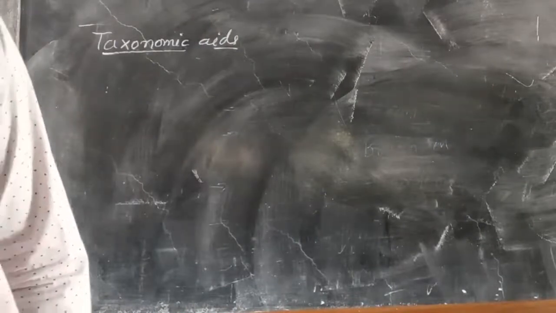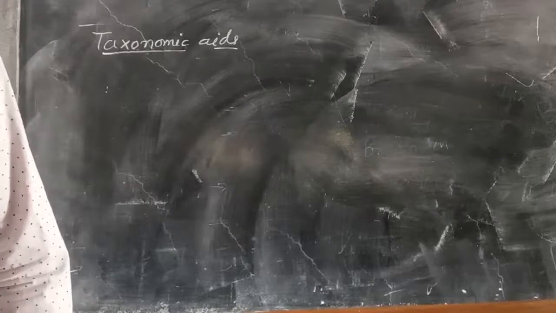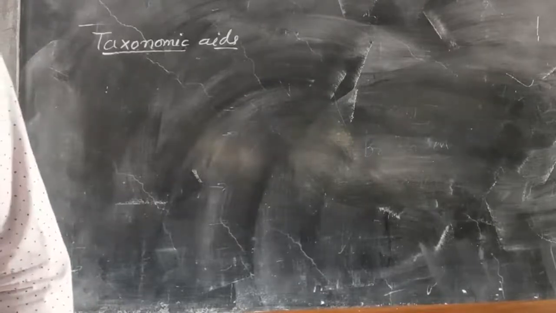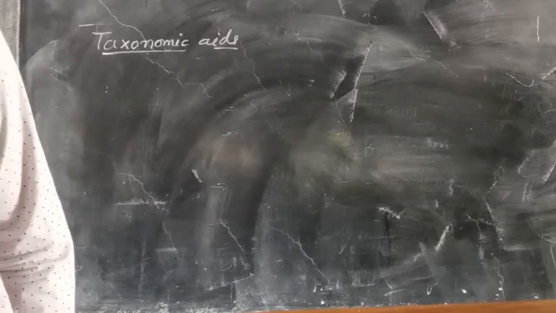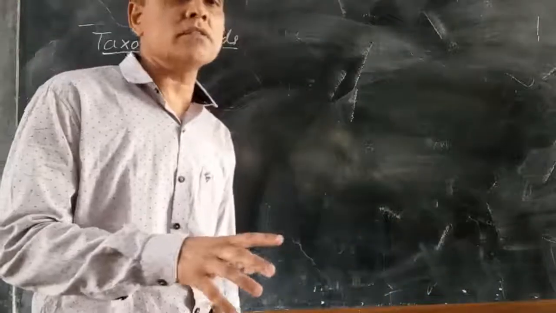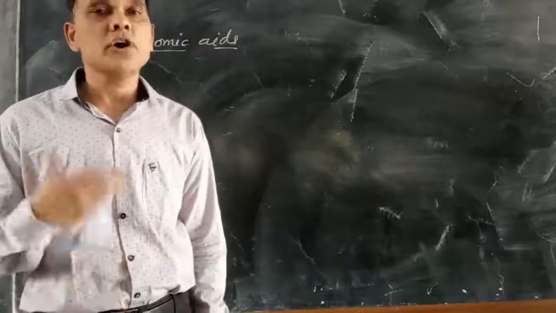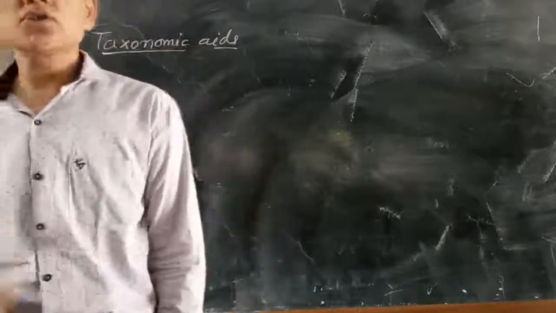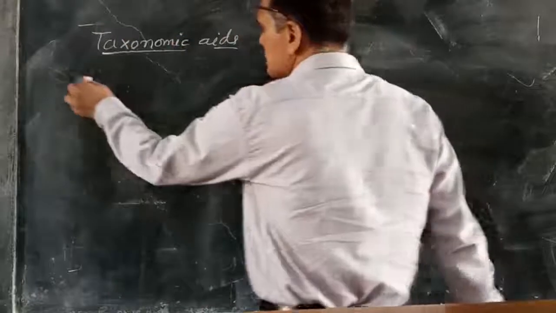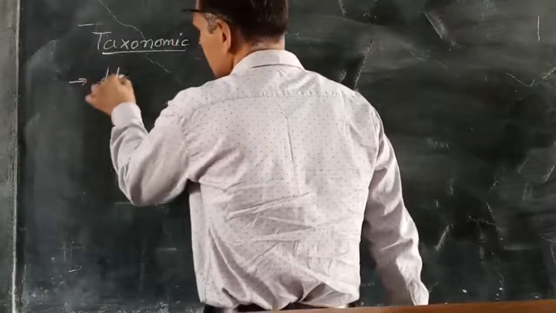These are the different types of resources, established procedures or different types of information which help in the classifying of organisms. That is known as taxonomic aids. The first one is the herbarium.